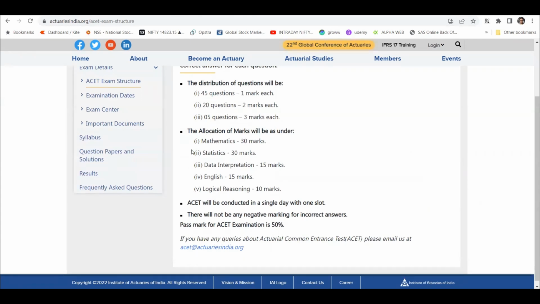And these are the areas in which the questions would be: mathematics 30 marks, statistics 30 marks, because these are the areas that you use the most while studying for your actual papers. Data interpretation, charts and graphs, line charts, pie charts, etc.